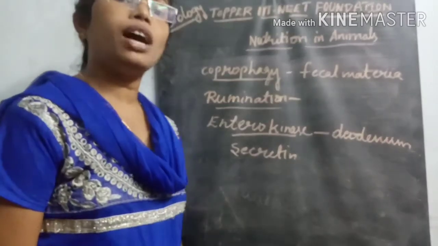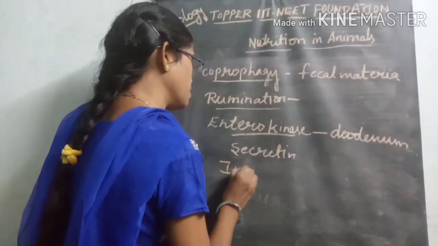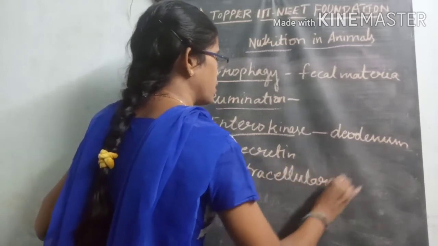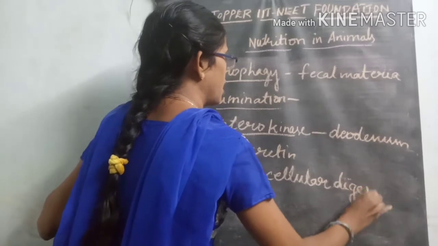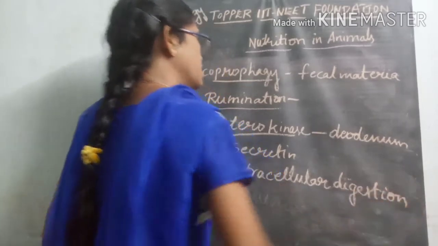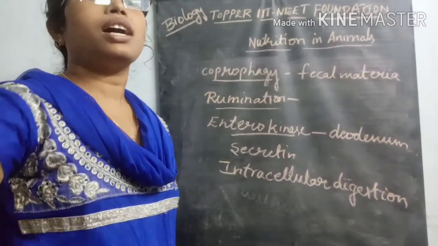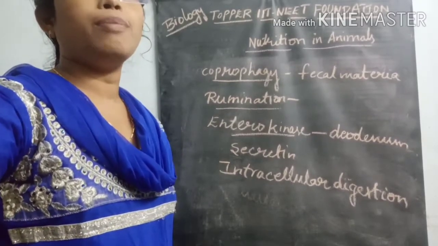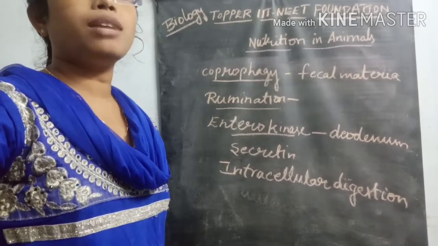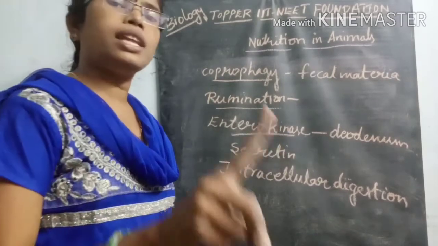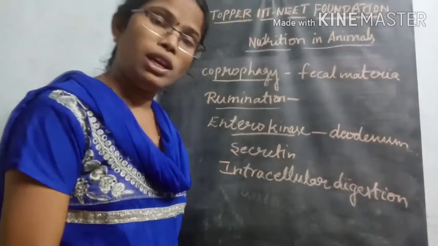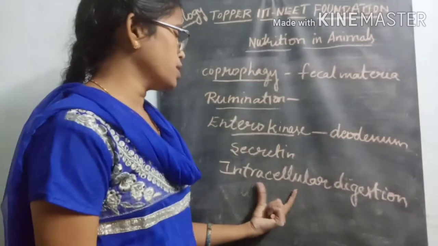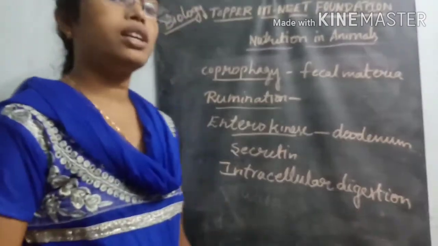In some organisms, a process called intracellular digestion also occurs. What is that process? Intracellular digestion means digestion which occurs within the cell. For example, in the amoeba, the digestion process occurs only within the cell. That process is called intracellular digestion.